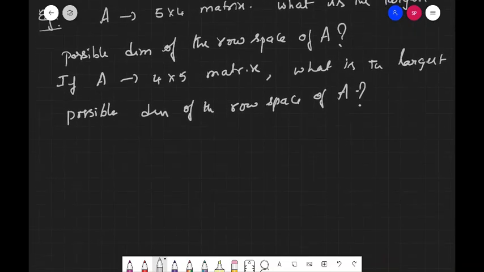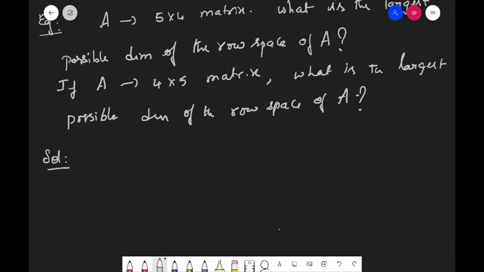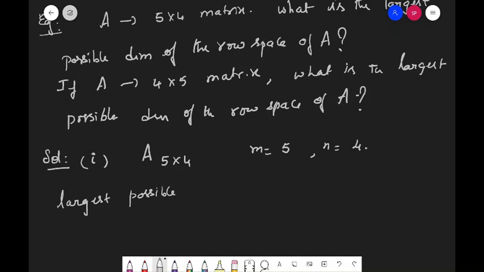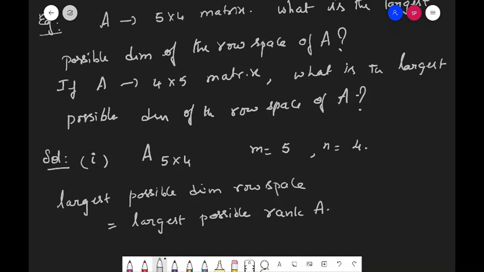So here let us look at the solution. Let me take the first case. A is of order 5 by 4. So I have m equal to 5, n equal to 4. Then we have to find the largest possible dimension of the row space, which is nothing but the largest possible rank for A. That we already learnt.